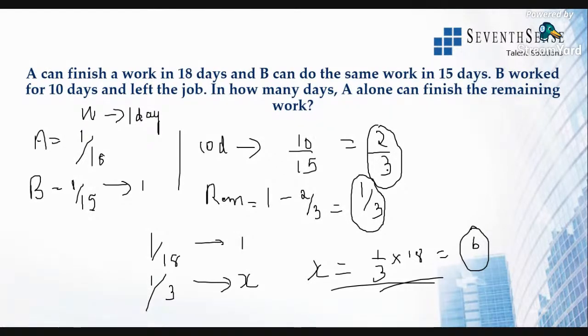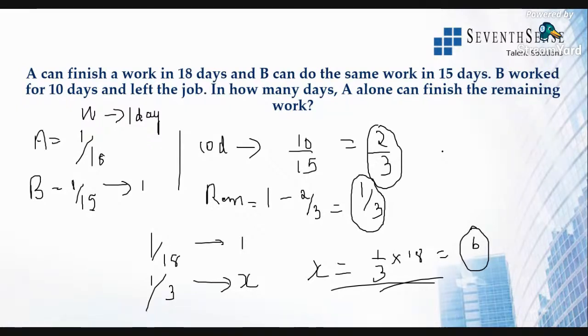If 2/3 of the work is completed, the remaining will be 1/3. So to complete that 1/3 of the work, how many days will A take? We know A finishes 1 by 18th of the work in 1 day. Then 1/3 of the work will be done in 1/3 of the time. So he takes 6 days to finish the remaining work. Totally, they take 16 days to finish that work, because 10 days is already done. So the total time taken to complete that work individually is 10 and 6 days.